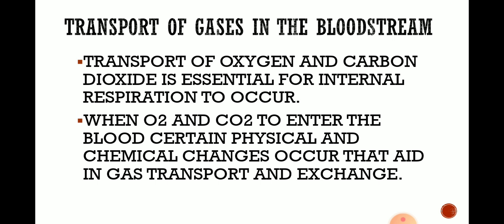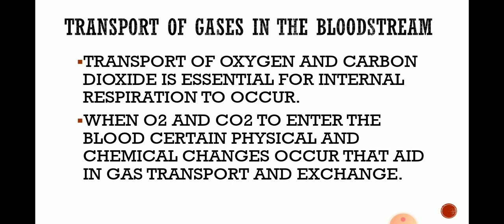When oxygen and carbon dioxide enter the blood, certain physical and chemical changes occur that aid in gas transport and exchange. What are the factors that influence or help this diffusion process?